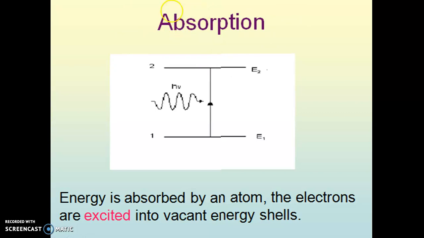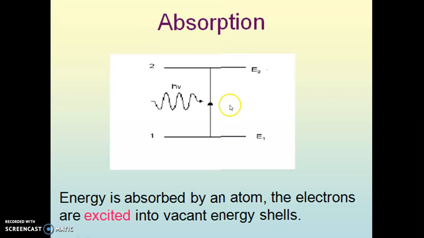We can define stimulated absorption as the process in which atoms or electrons in the ground state absorb externally supplied energy, equal to the difference of energies E2 minus E1, and get excited to the higher energy state. This process is known as absorption.